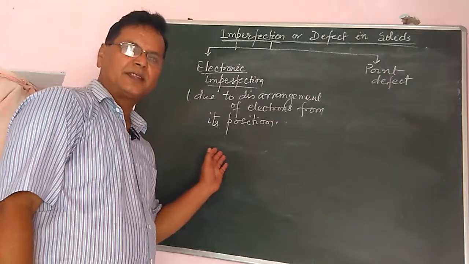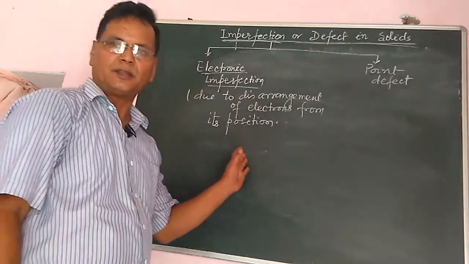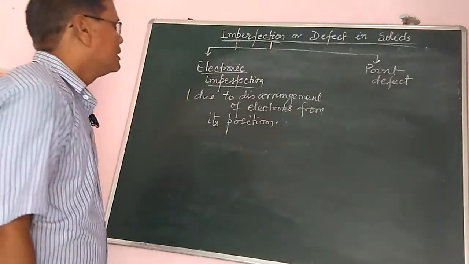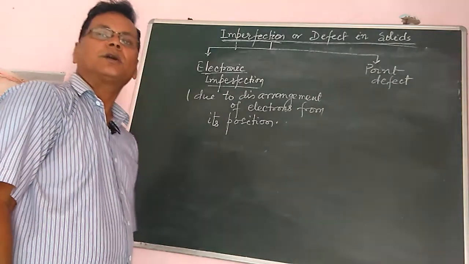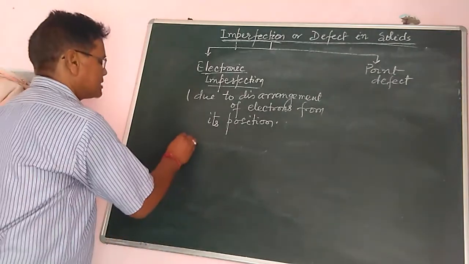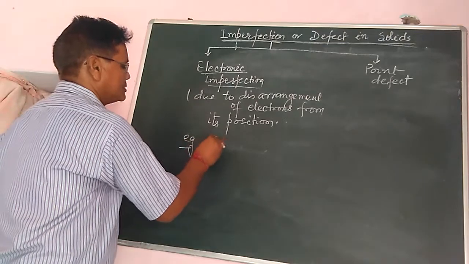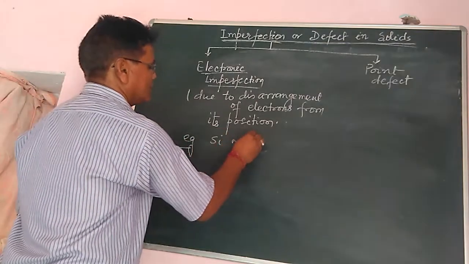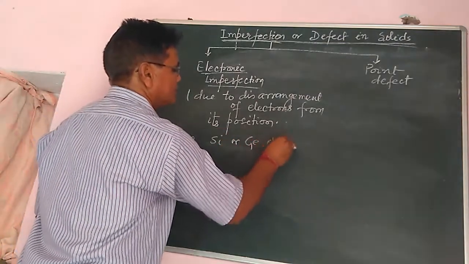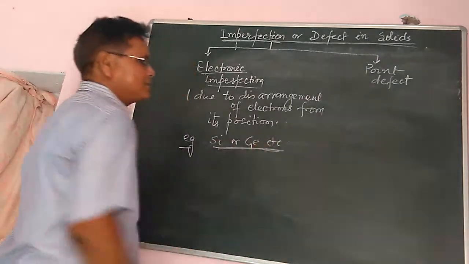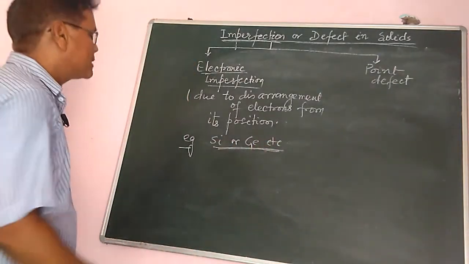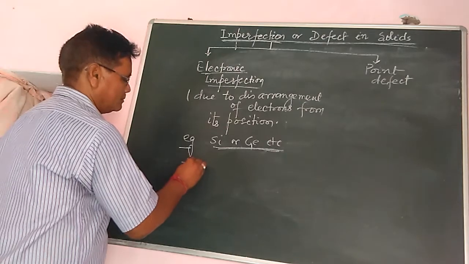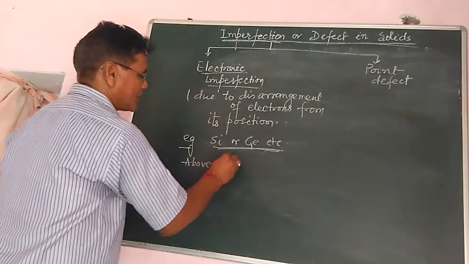For example, if I take silicon or germanium, these are covalent in nature. What happens as the temperature is increased above 0 Kelvin?